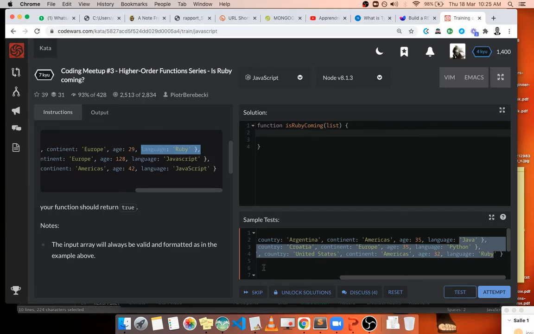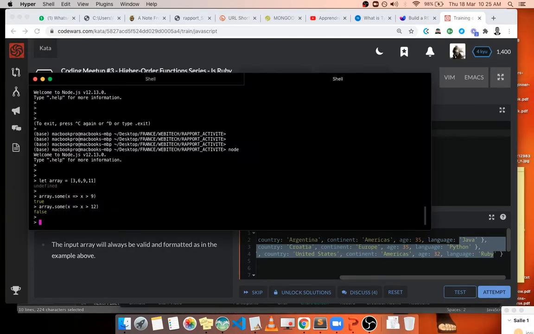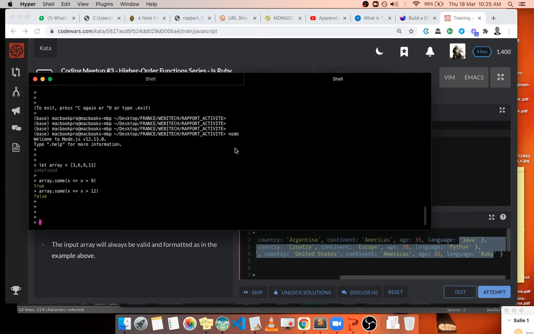Let's use the some function. This is a test I did on my Node.js. You just go to your terminal, you type node and press enter. It will bring you to your Node.js here. And now if we have an array like this, 3, 6, 9, 11, this is how we use the some keyword.